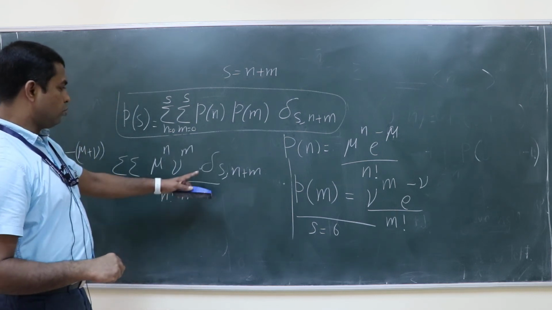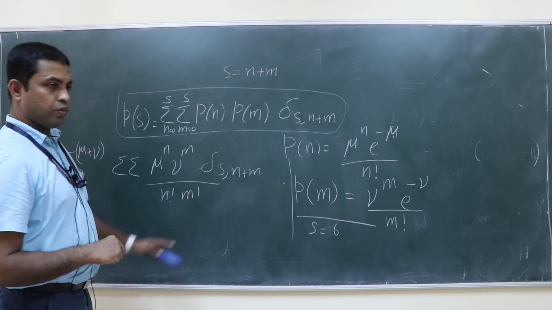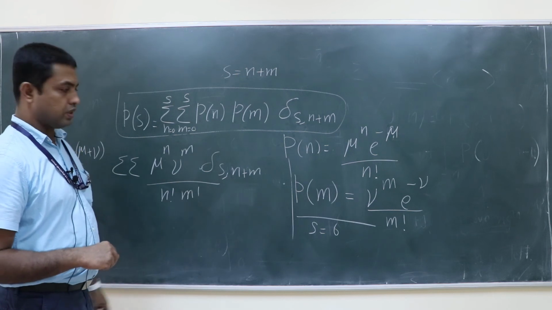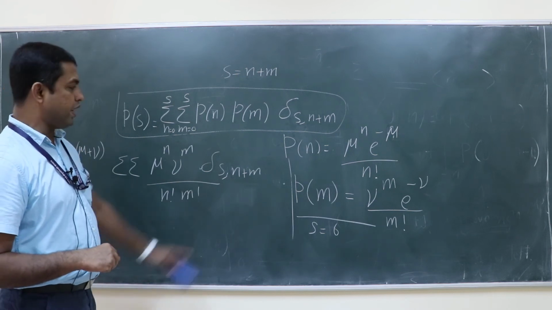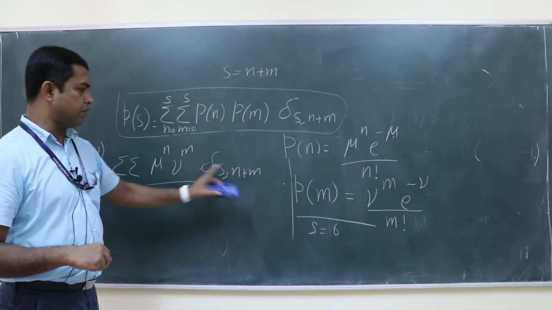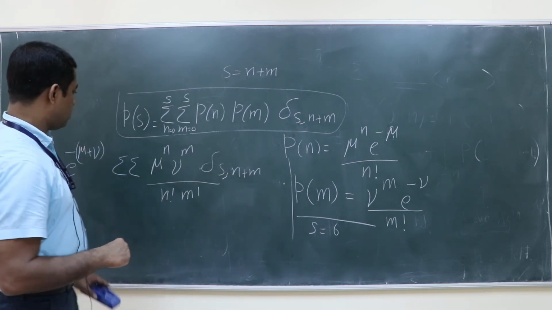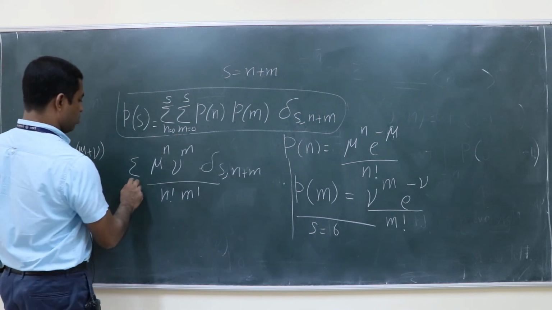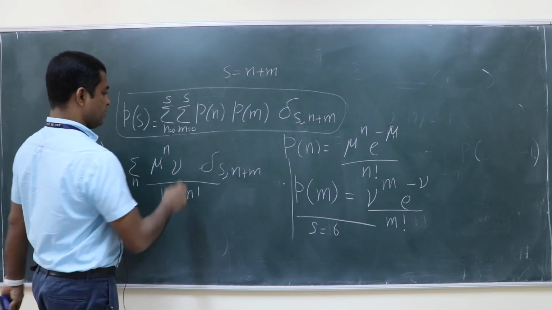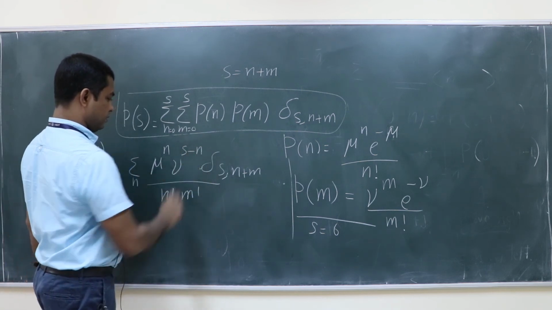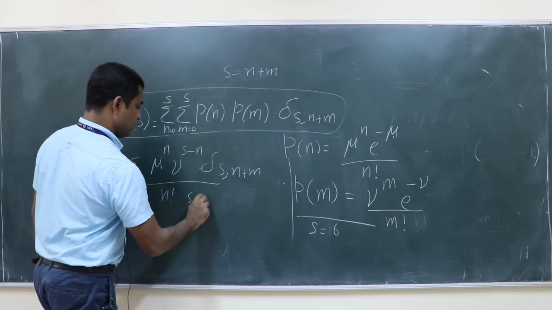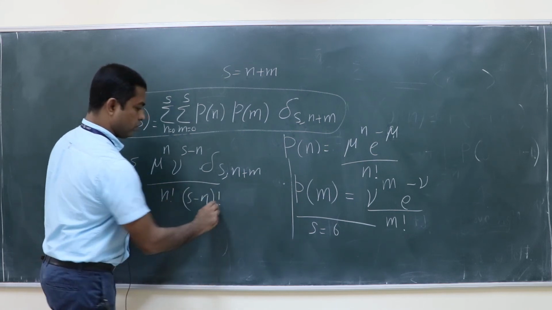Now you remove one summation. How will you remove one summation? Instead of n you substitute s. Anyway n is less than s. Or instead of n or m you substitute s. So one summation, say I removed the summation m, so this will become s minus n, this will become s minus n factorial.